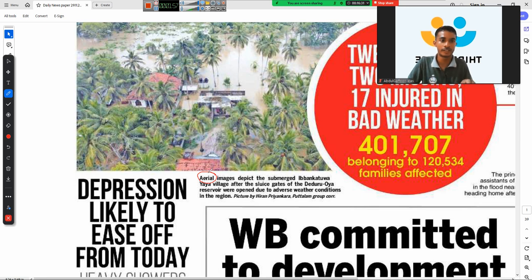So you have to take the dictionary. I always recommend you to have this kind of dictionary. You can see this is the Oxford Advanced Learner's Dictionary. If you don't have a dictionary like this, you had better spend money on purchasing it. It will definitely be worth it, right? So here, aerial, let me go to the word. We are going to learn a lot of vocabulary every day. I have decided to upload short videos on a daily basis, so we can learn some vocabulary together, right?